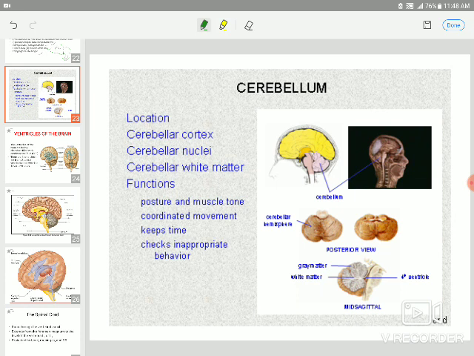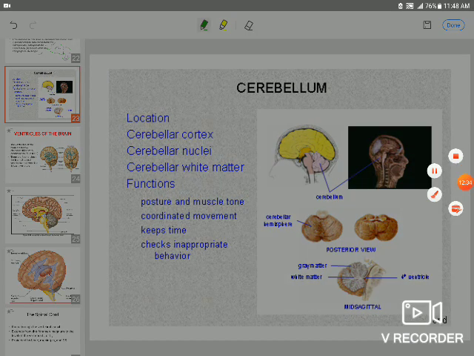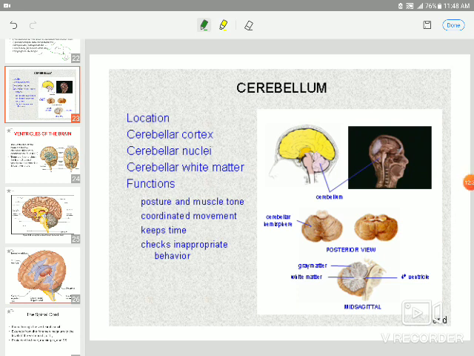So this is the cerebellum. The cerebellum is also called the small brain. It is located at the posterior of the brain, or posterior of the brainstem, and according to anatomy it's divided into the inferior lobe, middle lobe and posterior lobe, and according to physiology also into 2 lobes. We have the archicerebellum and the neocerebellum. We will discuss this later.